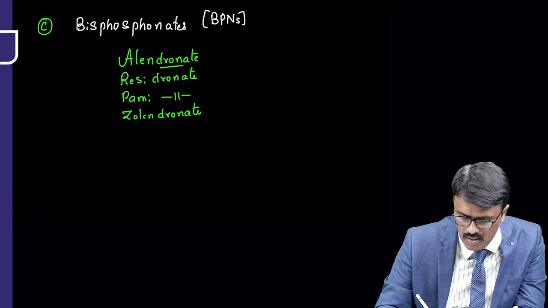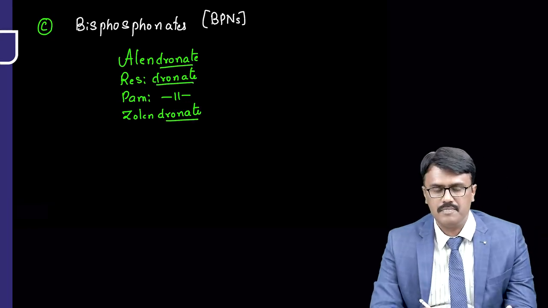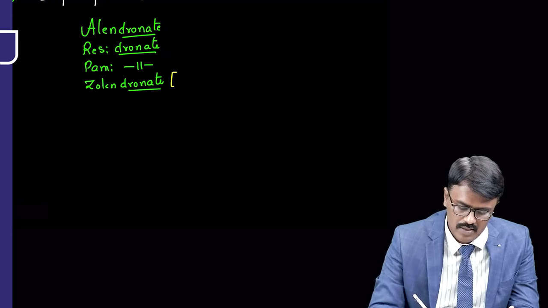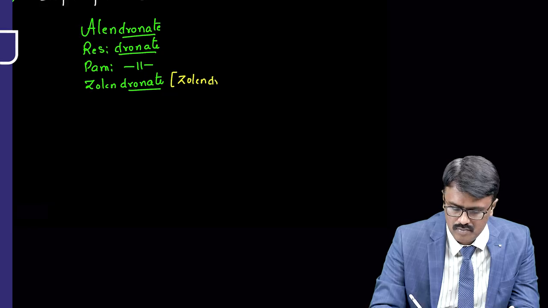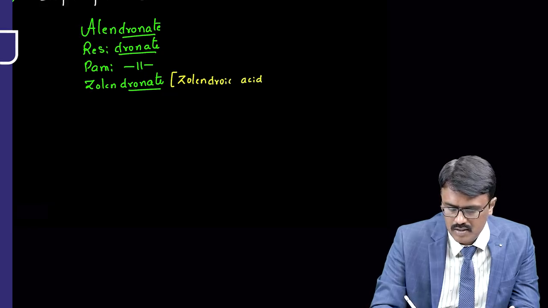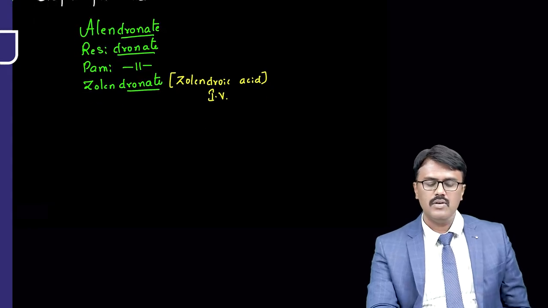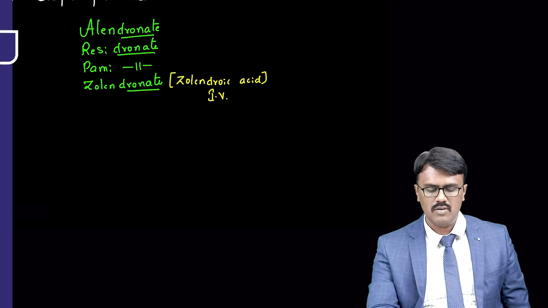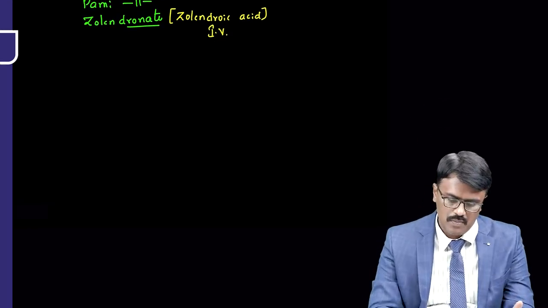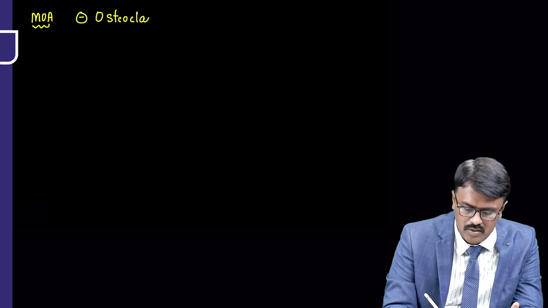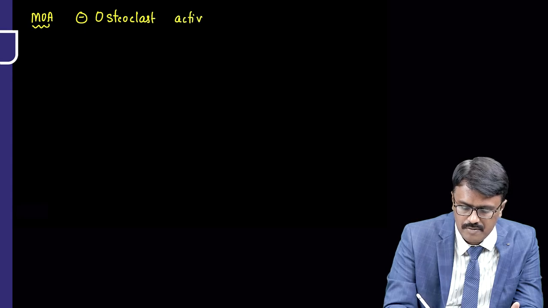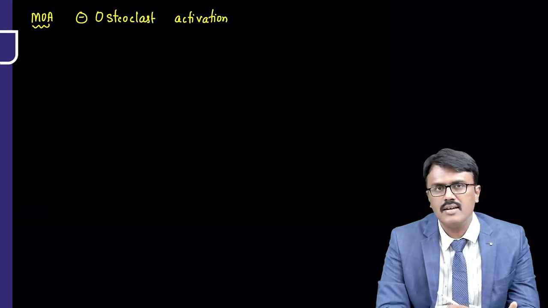Now, please understand they all end with dronate, dronate, dronate. Zoledronate is also called zoledronic acid. And this drug is given intravenous. Okay. Simply remember bisphosphonates, they end with dronates, and zoledronate is also called zoledronic acid. Now, let us understand the mechanism of action. How do they work? Remember, number one, they inhibit osteoclast activation. So they don't allow the osteoclast to get activated.